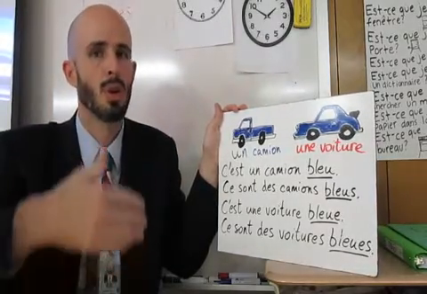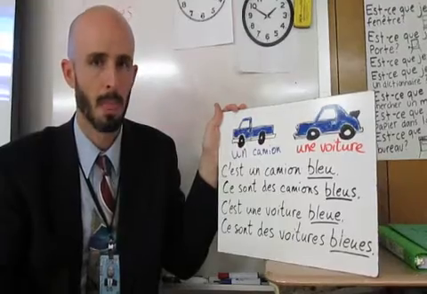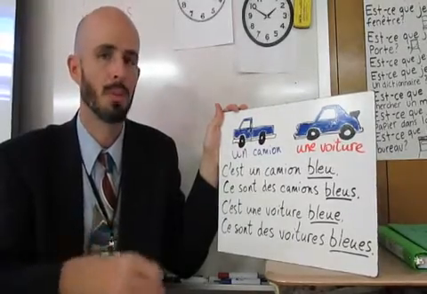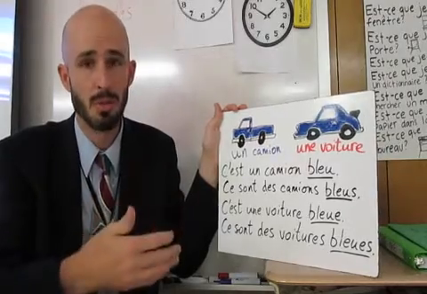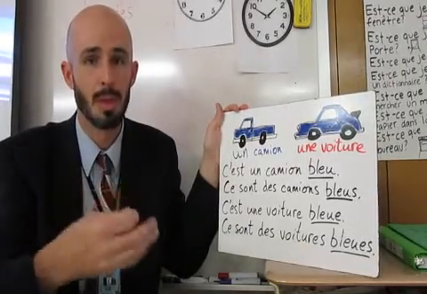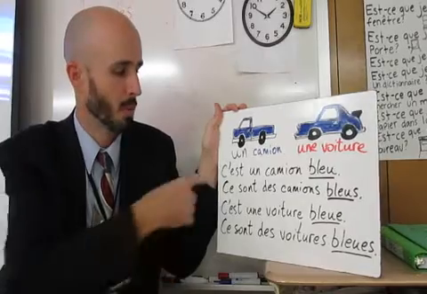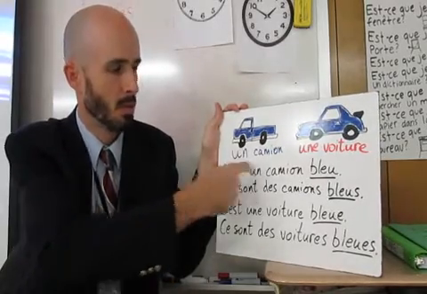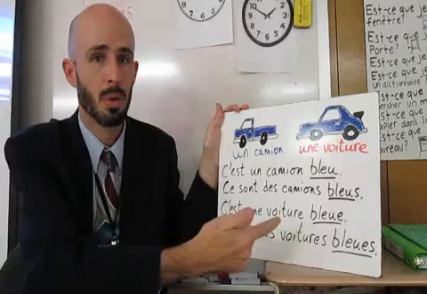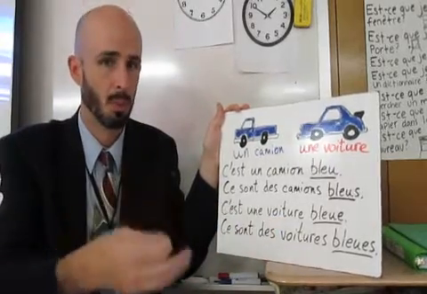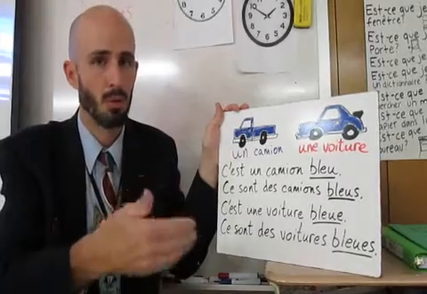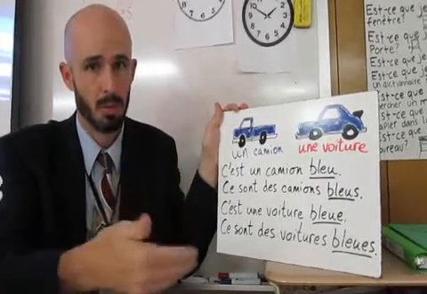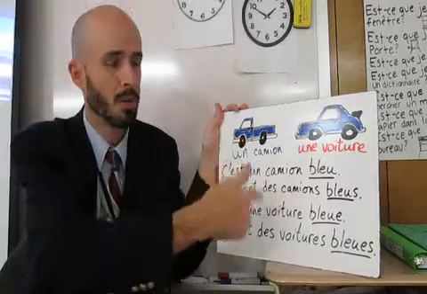In French, most of the time, they're placed after. And for some adjectives, maybe you'll use the form of the verb to be, être. For example, rather than saying, this is a blue truck, c'est un camion bleu, you could say, this truck is blue. Ce camion est bleu. You can use the verb to be to describe something. But otherwise, it's going to come after.